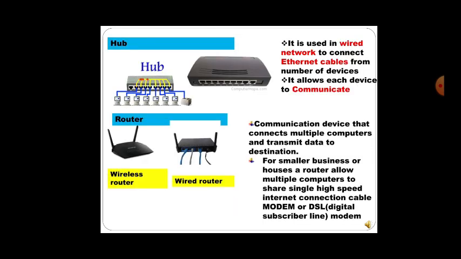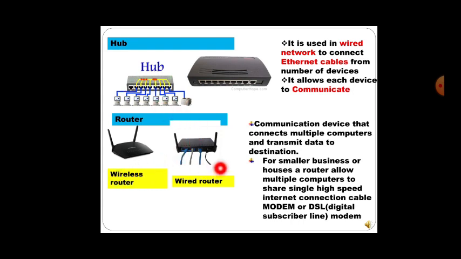Next we will talk about the hub. You can see the hub in the image here, where all these computers are connected. Hope it's there in our school also. Whenever the school reopens, you can see in our computer lab there is a hub. It is used in a wired network to connect Ethernet cables, as Ethernet is mainly for wired networks, from a number of devices. It allows each device to communicate.